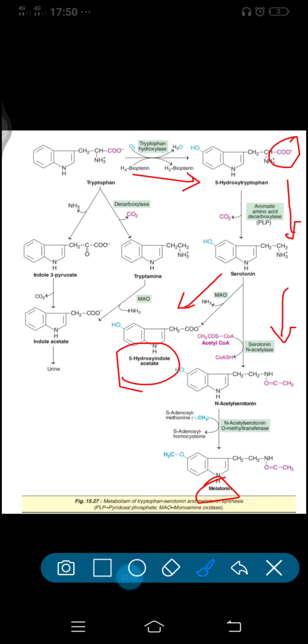Right? Now, the next we will move to the conversion of serotonin to melatonin. Serotonin undergoes acetylation reaction, means the acetyl group is attached to the serotonin by the enzyme serotonin N-acetylase, and this acetyl group comes from acetyl CoA. There is the entry of acetyl CoA which gets attached to the serotonin molecule to produce N-acetyl serotonin.